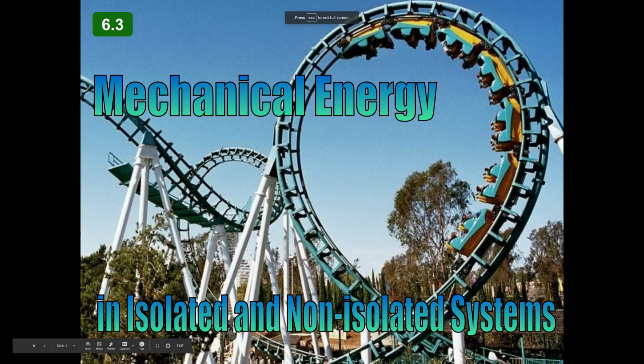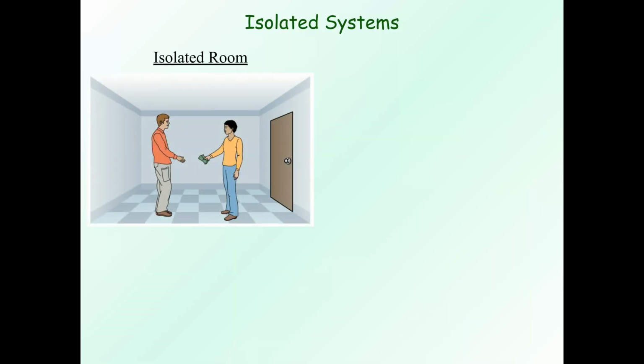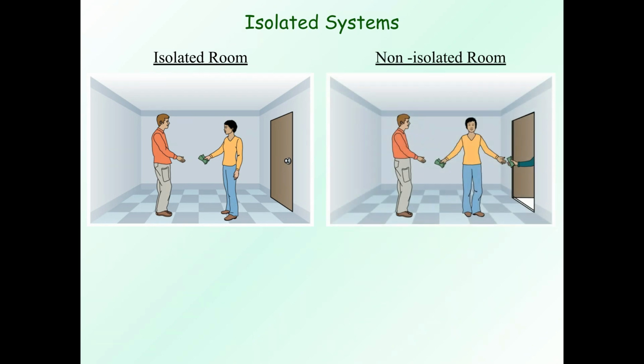Okay, here are your notes on 6.3 mechanical energy and isolated and non-isolated systems. In an isolated system, it's kind of a closed system. No energy can leave through any method. So that's like section 6.2. We were really focusing on isolated systems where potential energy would always equal our maximum kinetic energy. Non-isolated systems, there you can get some energy in or you can get some energy out depending on what it looks like.